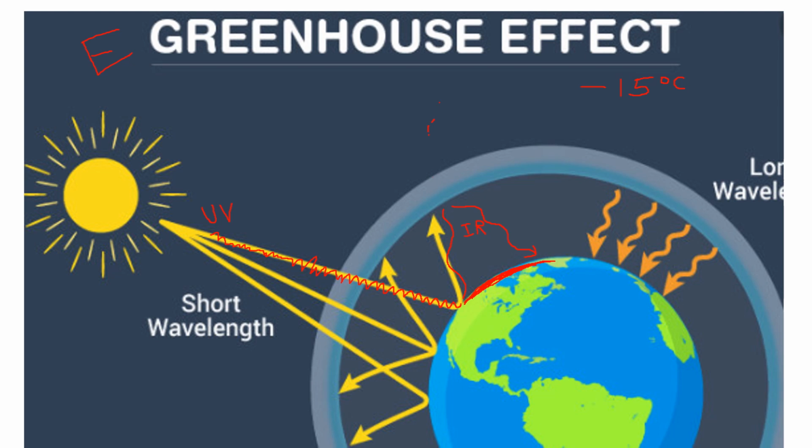So I'm just going to get rid of this heat that was escaping into space, and I'm going to replace it with a double line. That heat that was escaping into space is now getting more readily bounced back towards the Earth, and as a result our Earth is beginning to heat up.